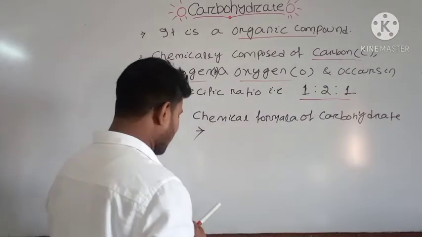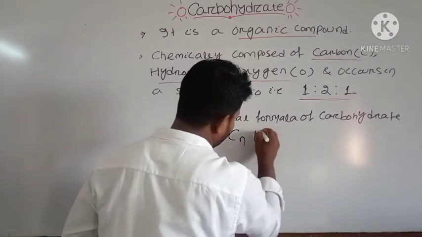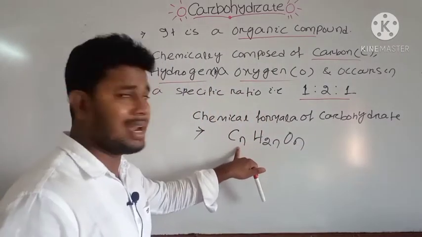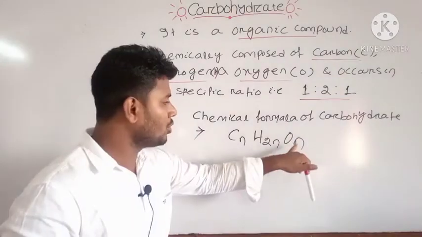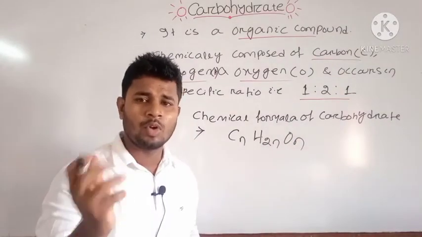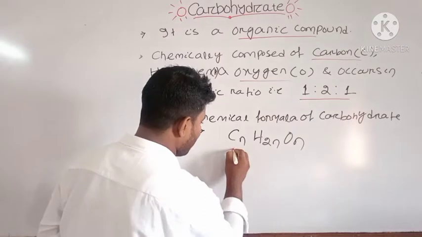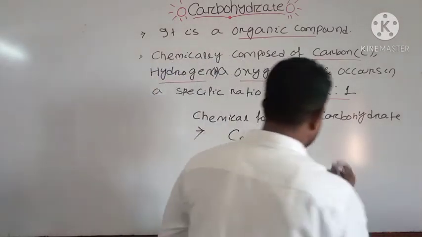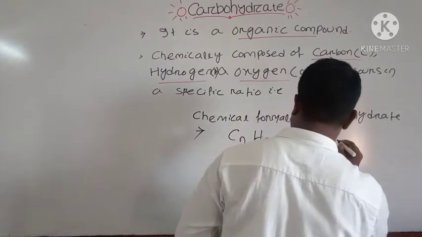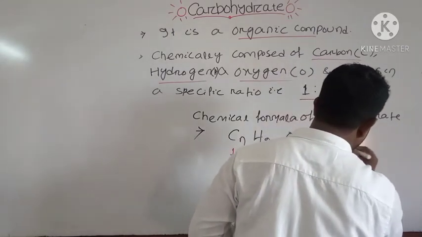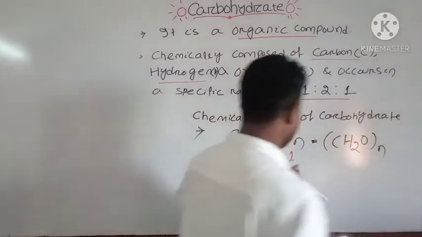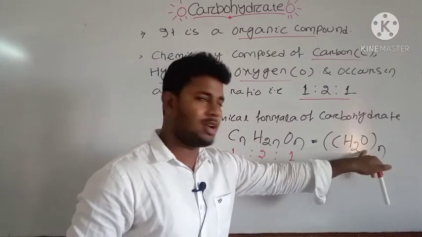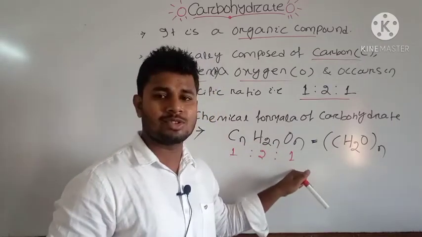It is given by CnH2nOn. Here you can see C is n, H is 2n and O is n. That is, it is occurring in the form of 1 is to 2 is to 1. Here 1, here 2, here 1. You can also write the equation as (CH2O)n. If you take n common, then here will be C, here will be H2 and O. That is also in the form of 1 is to 2 is to 1.